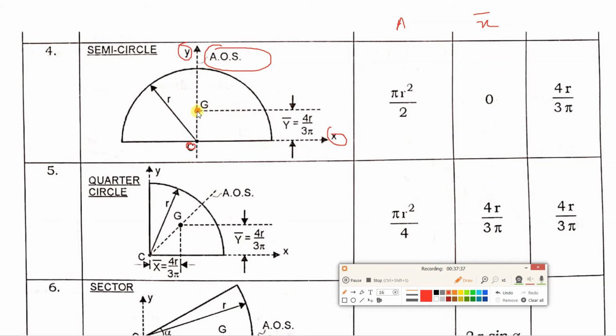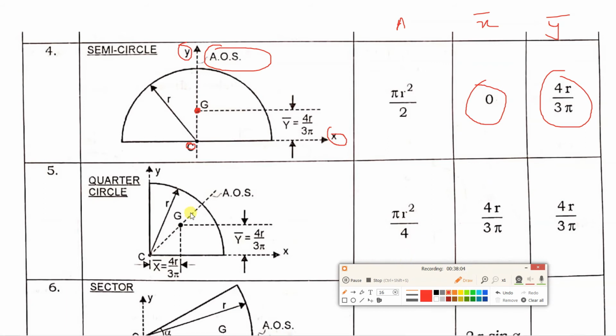If you consider x distance from O, it is 0, na? Why? Because it is only in y direction. So x bar is 0 for semicircle. We are not going to derive, we have to just remember the formulas. What about y bar? From point O to this point G, y bar is 4r upon 3 pi.